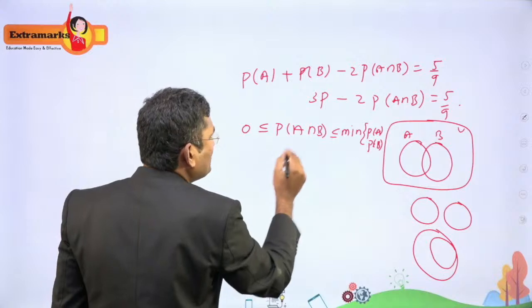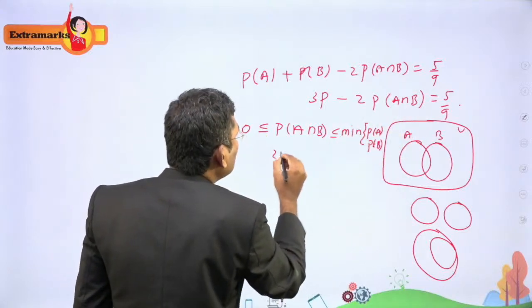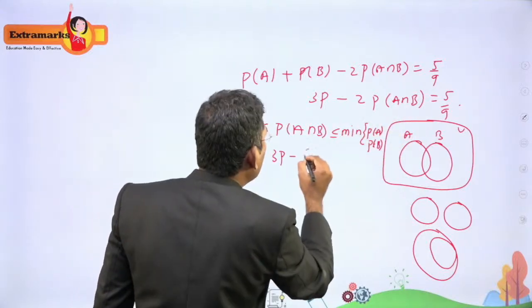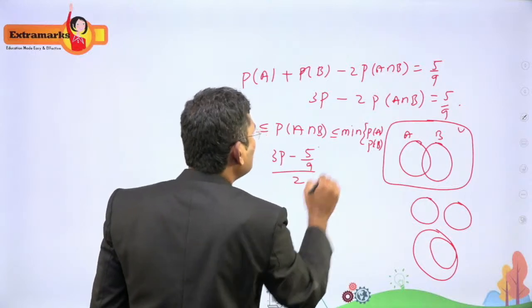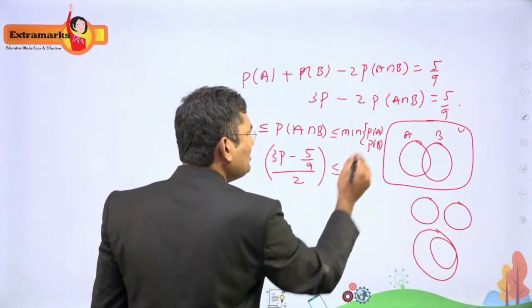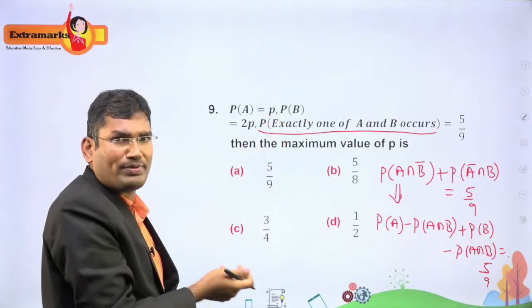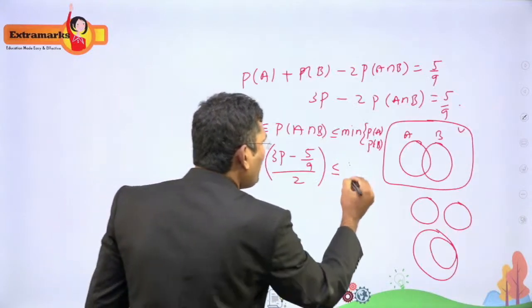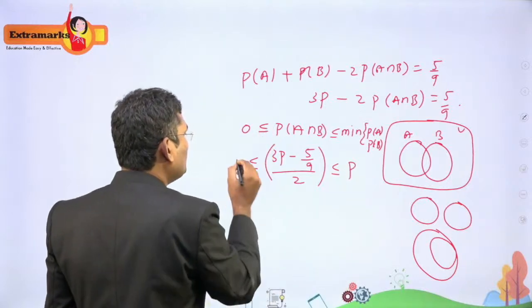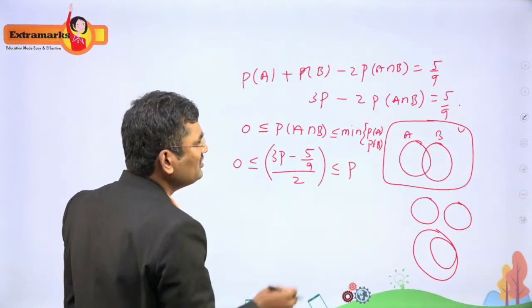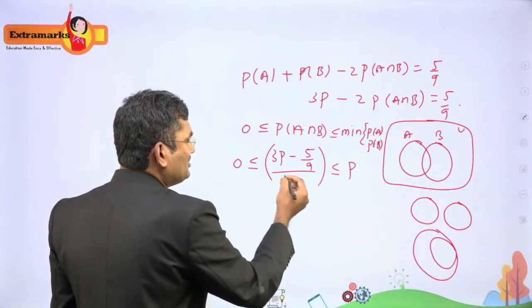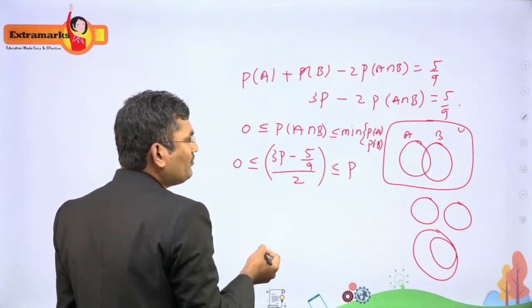At this time I will get the P of A intersection B value, 3P minus 5 by 9 divided by 2. This is the P of A intersection B value, and the minimum of P of A comma P of B is P only, because P and 2P are the two values given. So P is less than or equal to... right? Now we have to simplify this. We'll get the value of P.